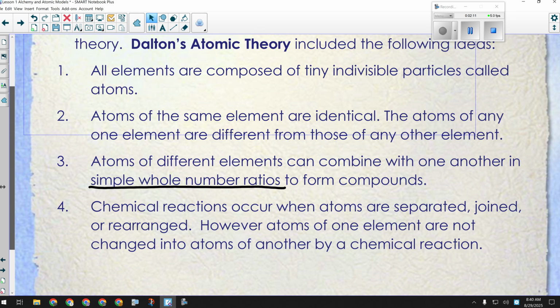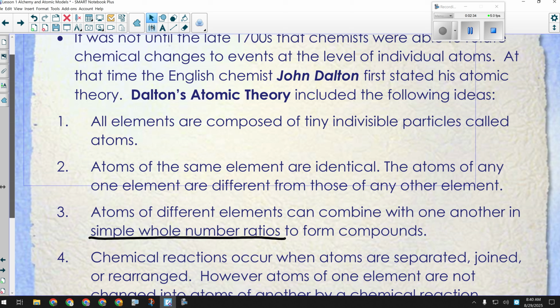And then the last one, we said that this one was the death blow to alchemy. You can't turn lead into gold. It says that in a chemical reaction, atoms can be separated. So that means a molecule or compound could be pulled apart. They could be joined, so 2 elements go together to form a compound, or they could be rearranged. So you could have a big long reaction like the one I wrote yesterday. I think I used this example yesterday.